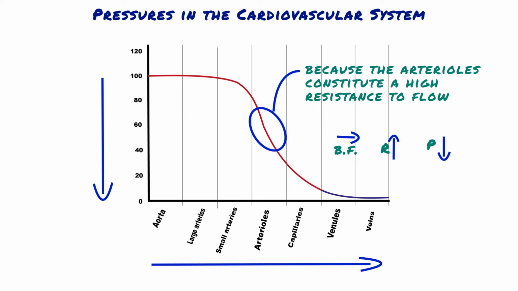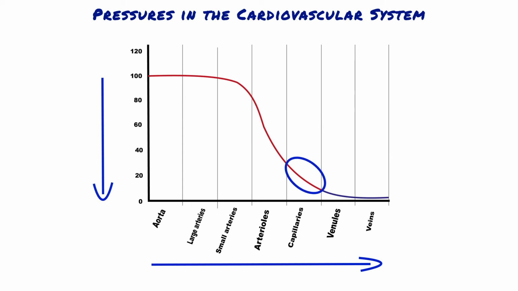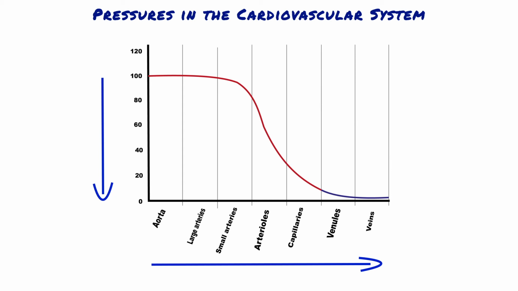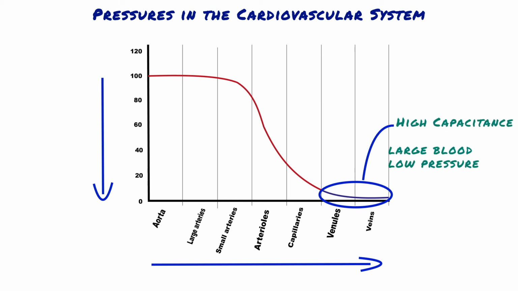decrease. In the capillaries, pressure decreases further for two reasons: frictional resistance to flow and filtration of fluid out of the capillaries. When blood reaches the venules and veins, pressure has decreased even further. Because capacitance of the veins is high, the veins can hold large volumes of blood at this low pressure.